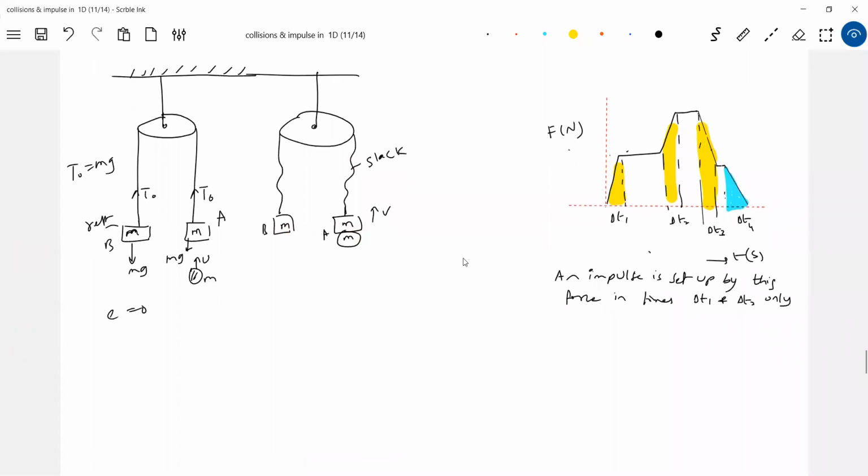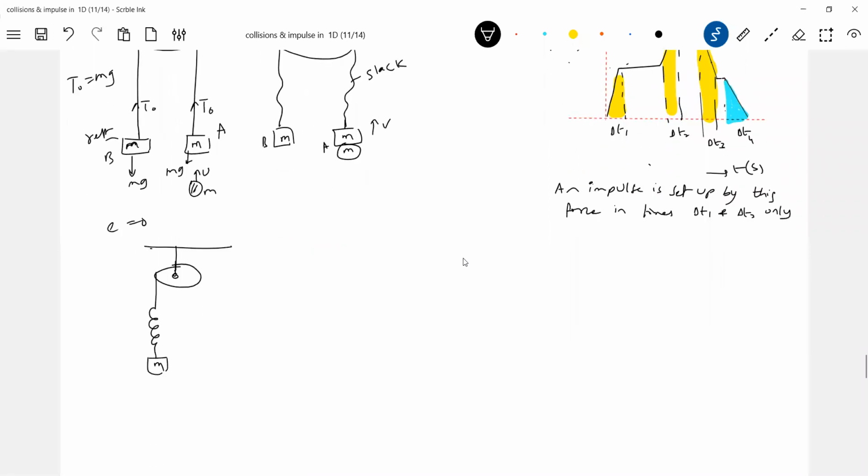So let's introduce a spring now. And I'll bring the spring. You take it. This is B. Initially, what is the state of the spring?